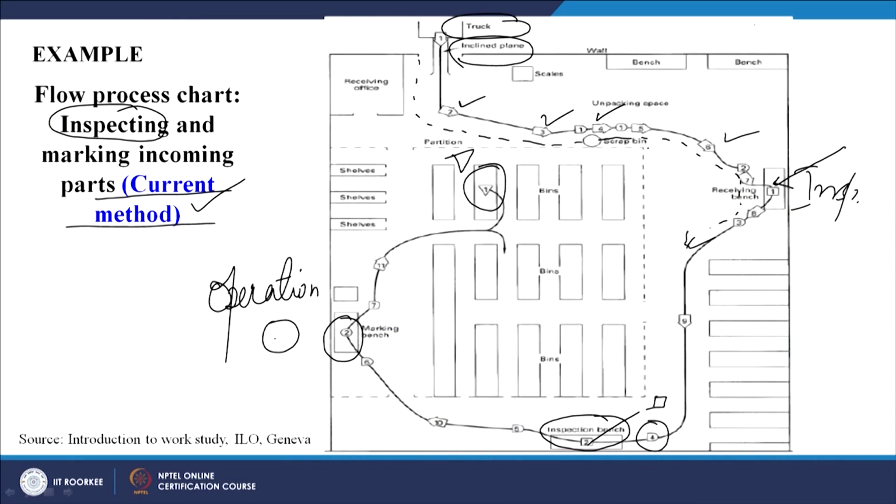If you go to the previous slide we can see there is a partition here, it is written clearly here. The material is coming from here and then the marking is happening here and it is going here. So, we can try to improvise our layout. How can we improvise? We have changed it now. Marking bench is there and our target is inspection and marking. These are the two major activities that have to be accomplished. So, this is a receiving bench here, inspection is happening here and marking is happening here, and all this material is moving through and finally being stored here.